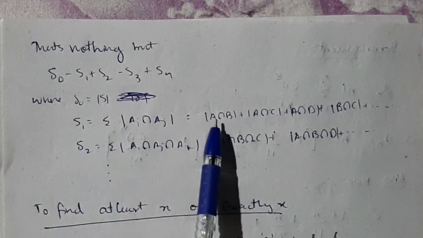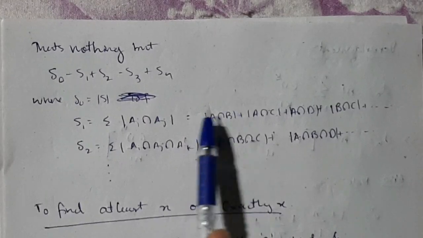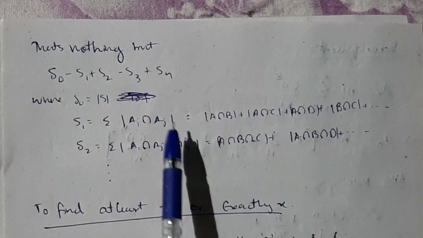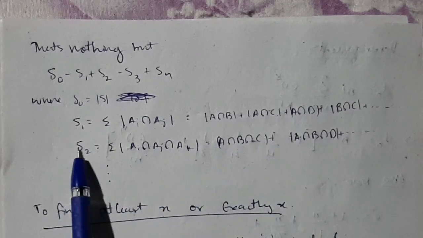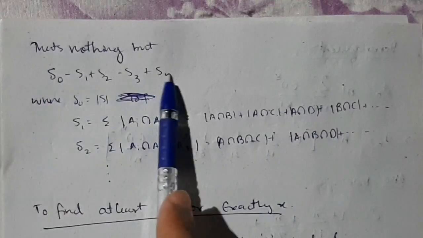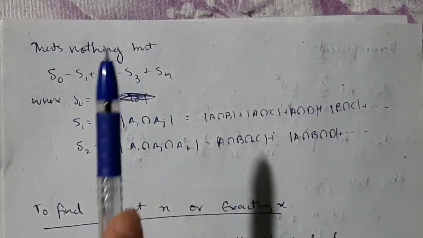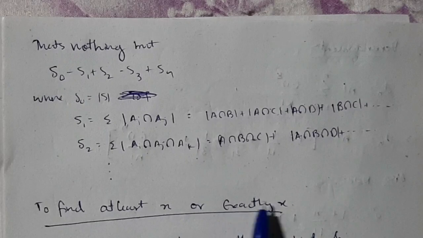In S1, it is A intersection B plus A intersection C, like two things intersecting at the same time. That sum is known as S1. For S2, three things are intersecting, and like that, till however many elements can be formed, you have to find that many S's and find the sum, then you will get the final answer. Now they can ask you to find at least X or exactly X.